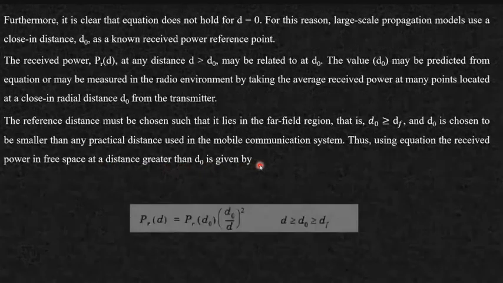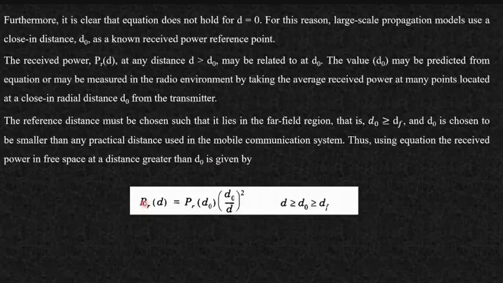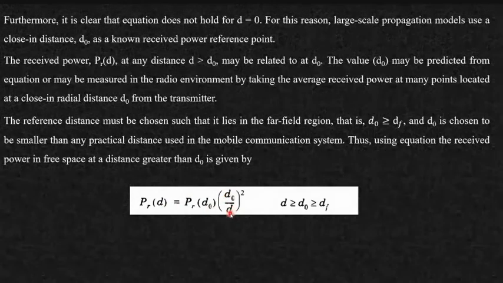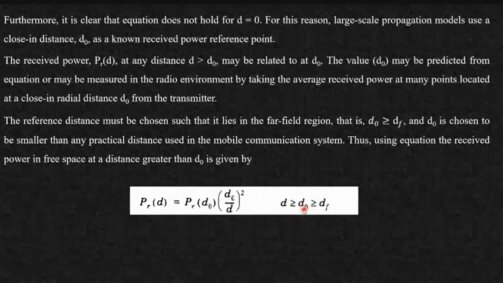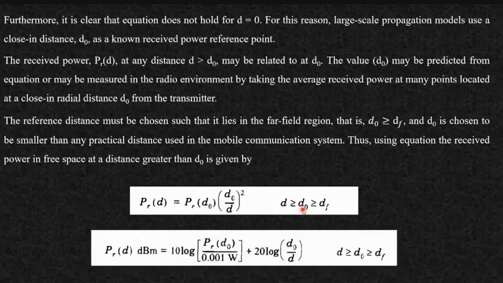Now how you are going to calculate? This will be calculated as the received power at distance d is equal to the received power at distance d0 times the ratio of d0 by d whole square, where d must be greater than or equal to d0 and d0 must be greater than the Fraunhofer distance. So it will be in watts, ठीक है, या फिर milliwatts में अगर आप निकाल रहे होते.